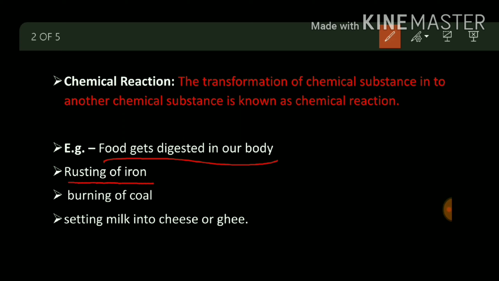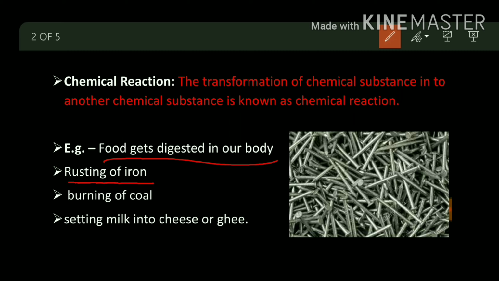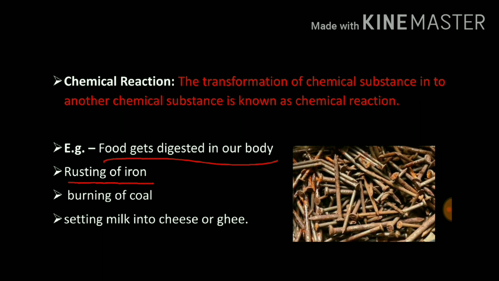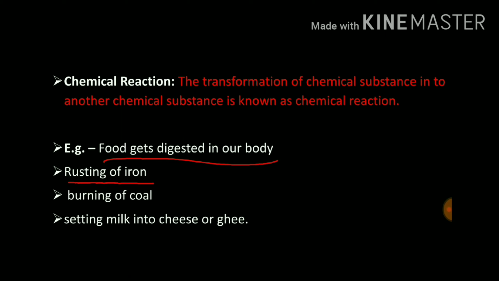Rusting of iron: when you buy a new iron nail or anything made of iron, it has a color. Which color? It has a shining grayish color, but after some days the color will change. And into which color is it changing? It is changing into a brown color. So rusting of iron is a chemical reaction. And what is this brown color? The brown color is nothing but iron oxide. We'll see it later in the next chapter, what iron oxide is and how it is formed.